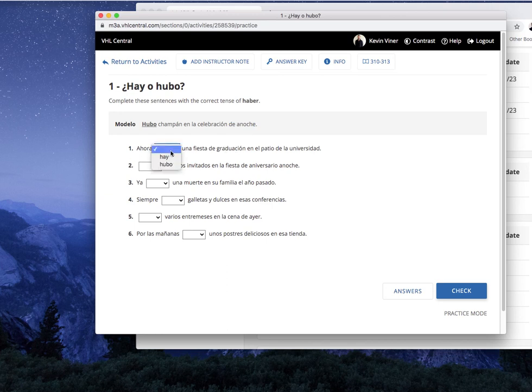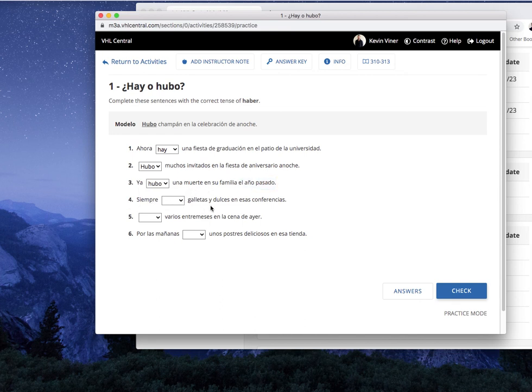Número 1. Ahora blank una fiesta de graduación en el patio de la universidad. Pause. And we're back. Hay, because it says ahora, so it's saying right now. Okay. Dos. Blank, muchos invitados en la fiesta de aniversario anoche. Pause. And we're back. Hubo, because like the model, anoche, so there were many people in the anniversary party last night. Tres. Ya blank, una muerte en su familia año pasado. Pause. And we're back. Hubo, el año pasado, last year there was a death in her family.